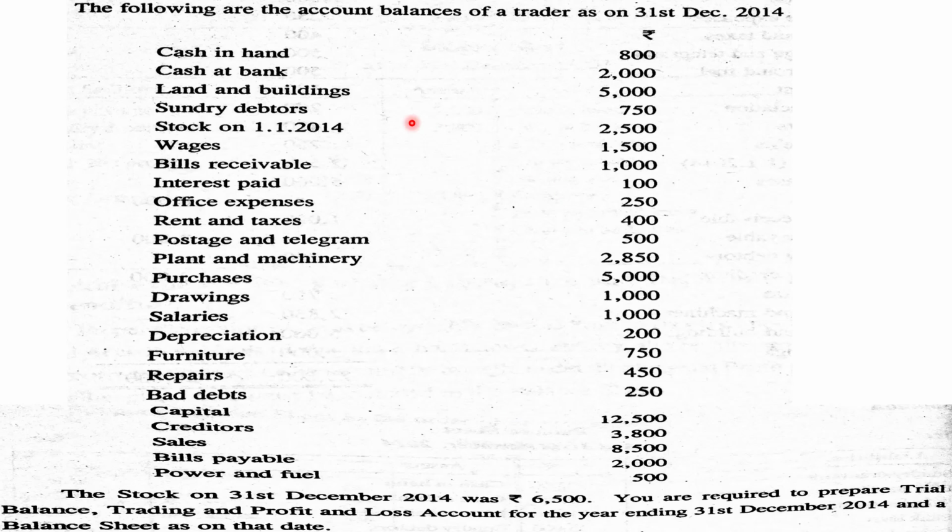Now we can explain a question. Here the account balances of a trader are given. Only account balances. This is not a trial balance, these are account balances. And finally, the closing stock is 6,500. You are required to prepare a trial balance, trading and profit and loss account, and a balance sheet.